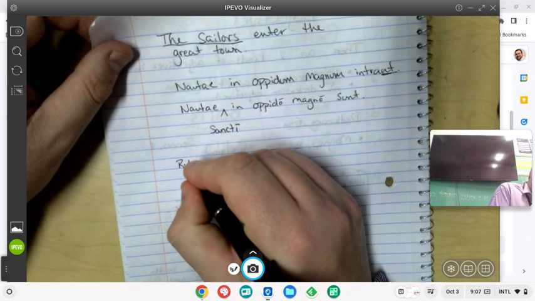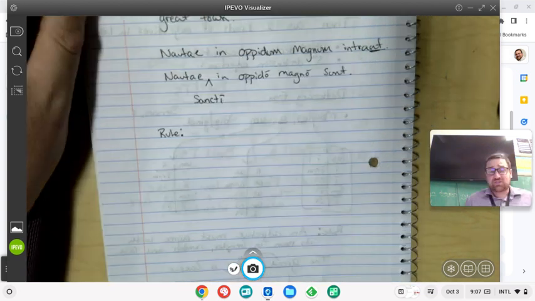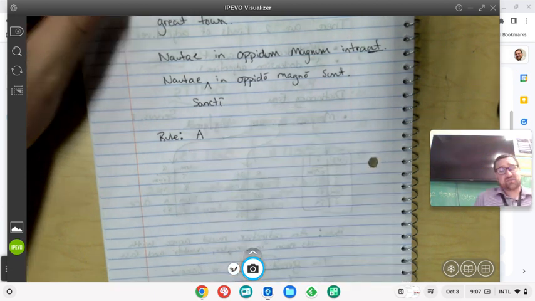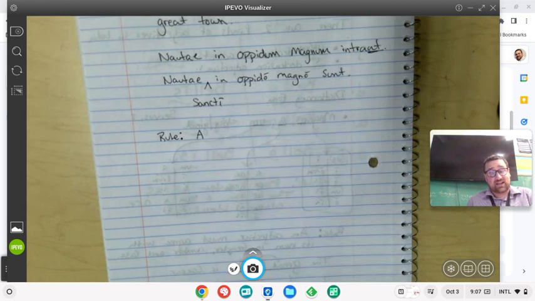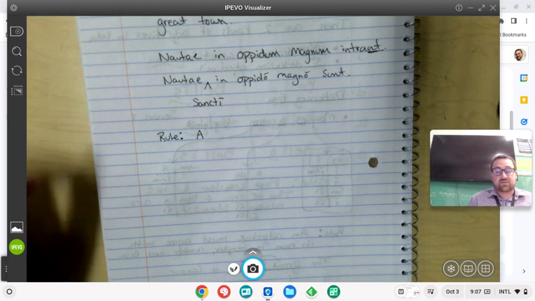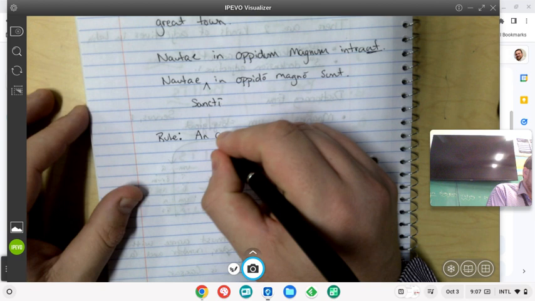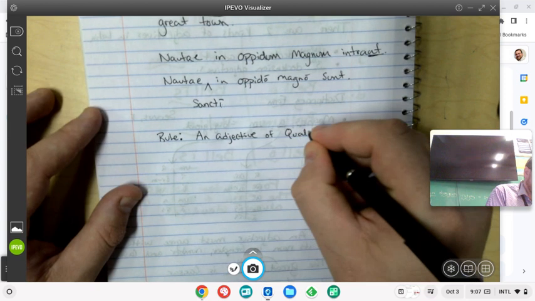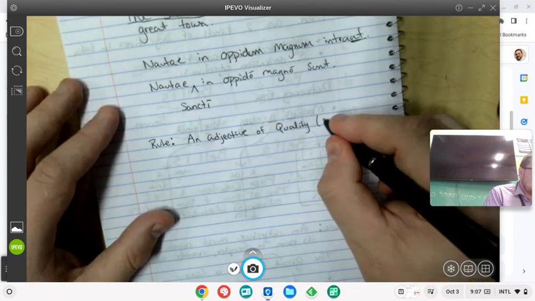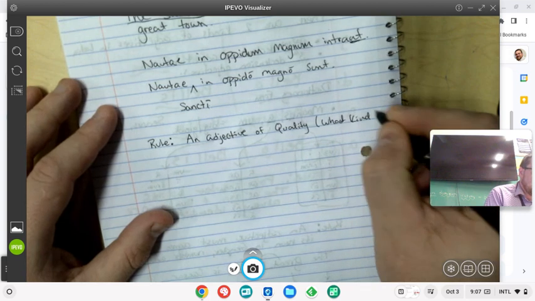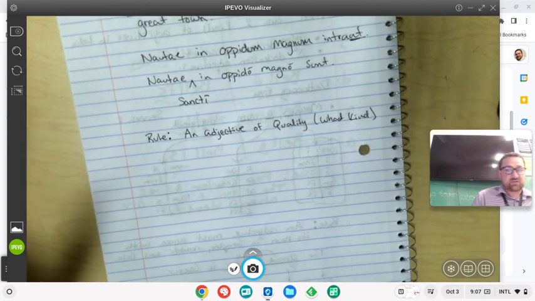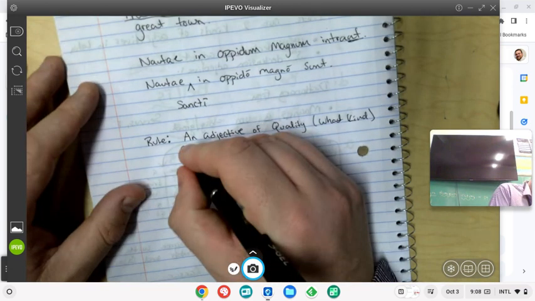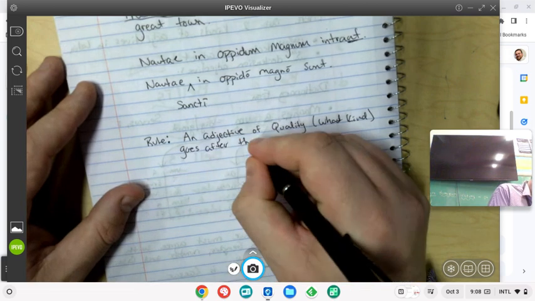And so we do have one other rule. I mentioned there were two rules. The first rule, the most important rule, is that adjectives must agree with their nouns in case, number, and gender. The second rule is that there are two kinds of adjectives, besides first or second declension adjectives and third declension adjectives. We have an adjective of quality. An adjective of quality tells what kind of something. So great, magnus, -a, -um is an adjective of quality. It tells us what kind. An adjective of quality goes after the noun it's describing.